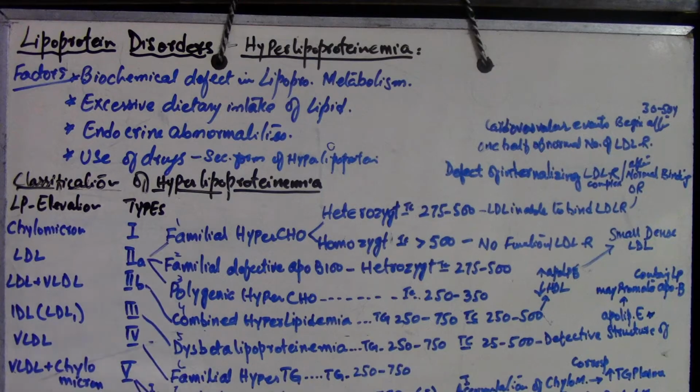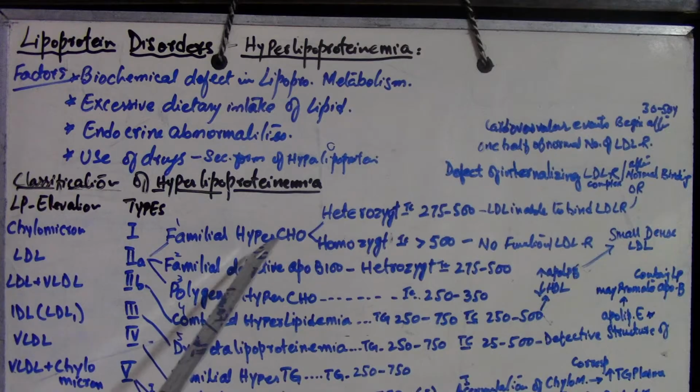These lipoprotein disorders are present in a number of forms. There may be a genetic defect, maybe the involvement of one gene, or maybe multiple genes. In some lipid disorders there may be an increased total cholesterol level, or maybe triglyceride as well, because the cholesterol level is not increased only in hypercholesterolemia.